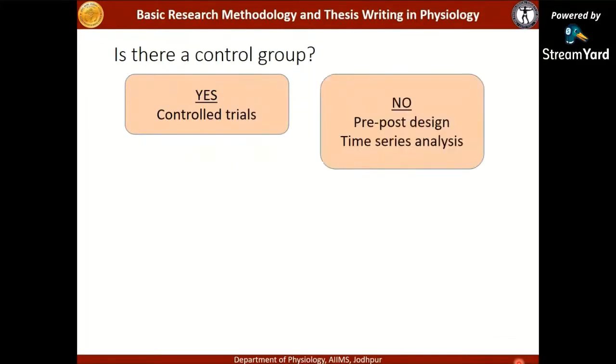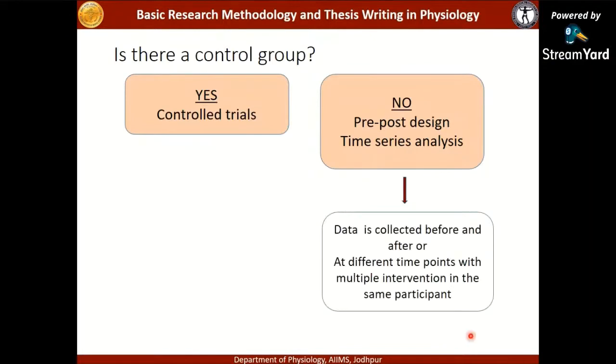If there is no control group, then you are probably doing a pre-post study design or a time series analysis, collecting data before and after the intervention in the same participant, or at different time points with multiple interventions in the same participant.